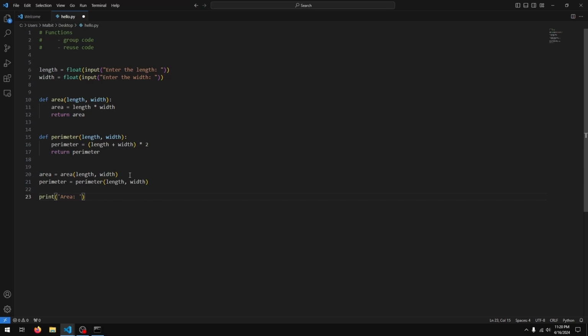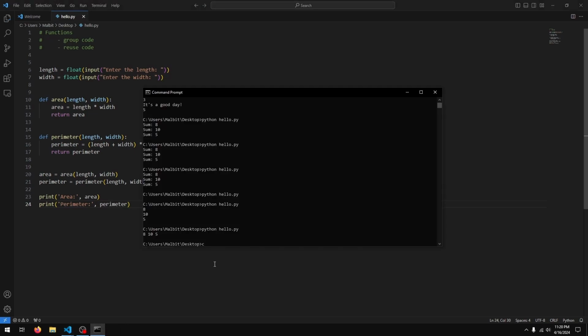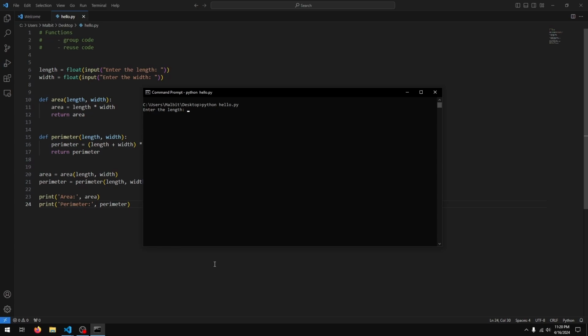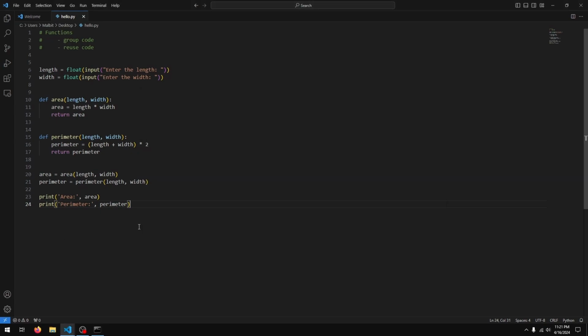Area and perimeter. Cool. Let's run this program. Enter the length 5, enter the width 3, and you can see area is 15, perimeter is 16. Awesome. So that's the code for the challenge.